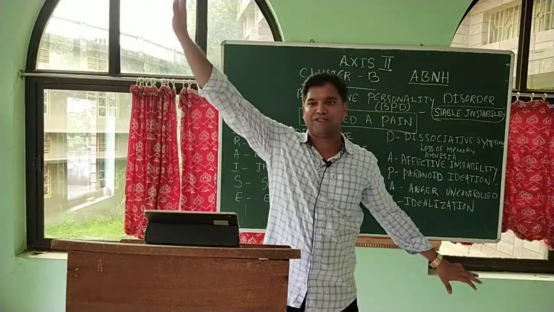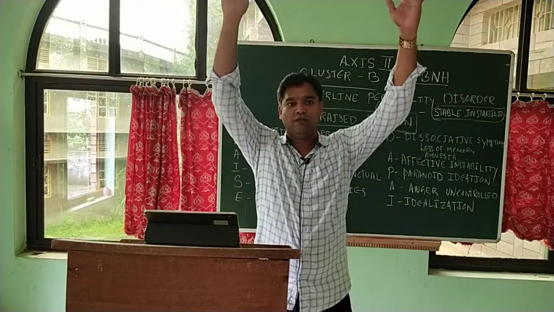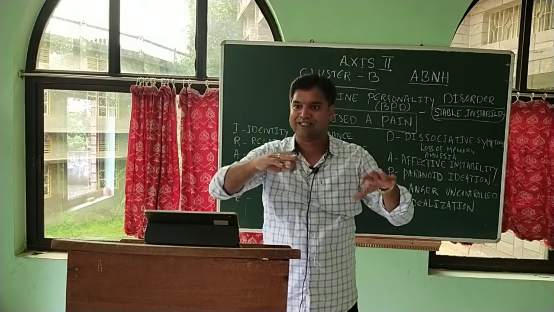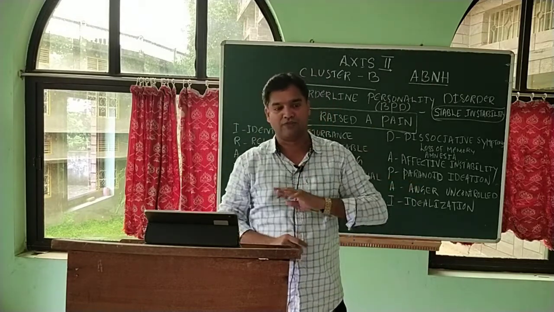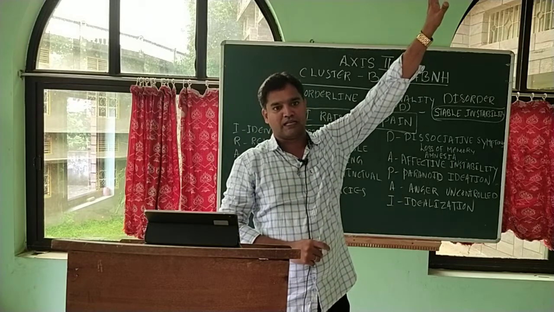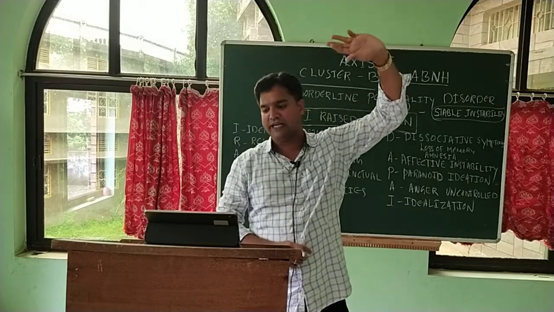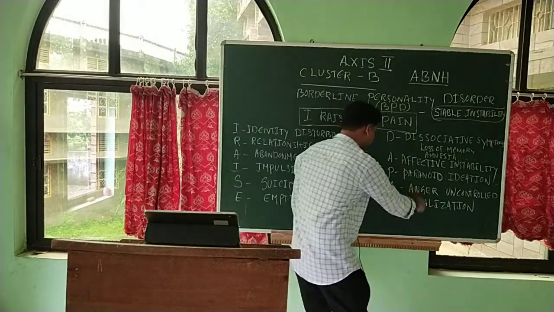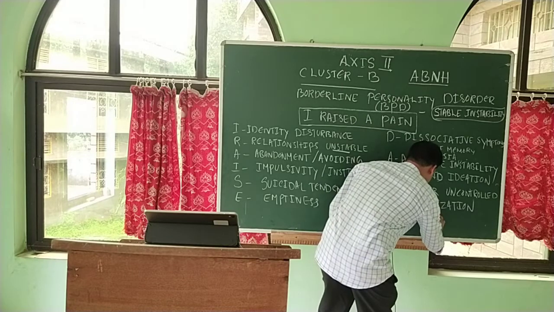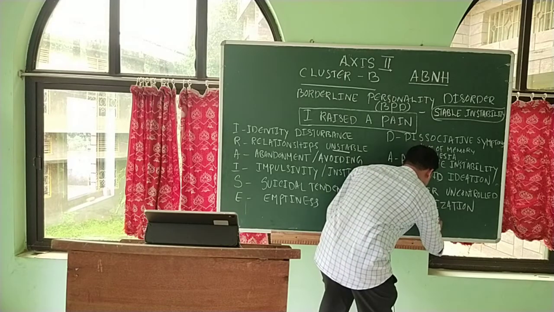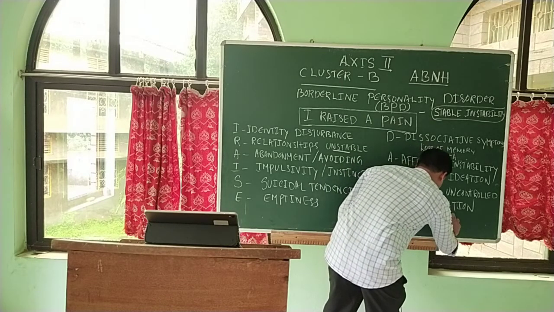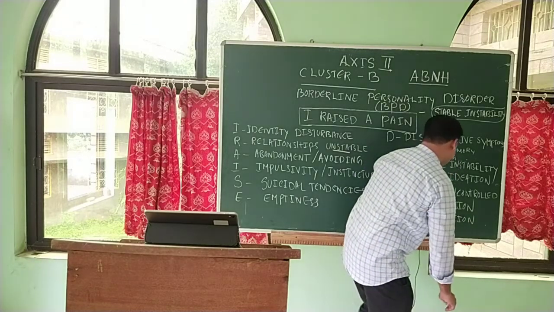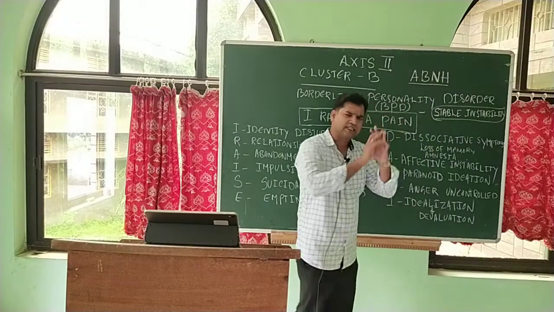They will go to the two extremes. They idealize people and they will devalue the same person again after some time, because they have no stability again. That is called idealization, which is followed by devaluation. The two things are found at the same time.